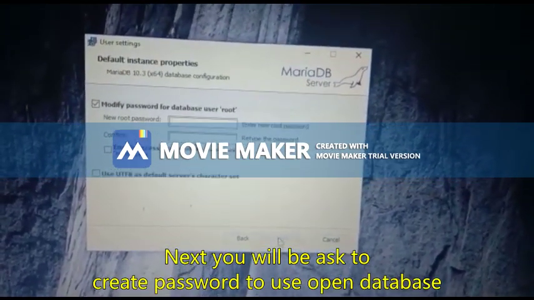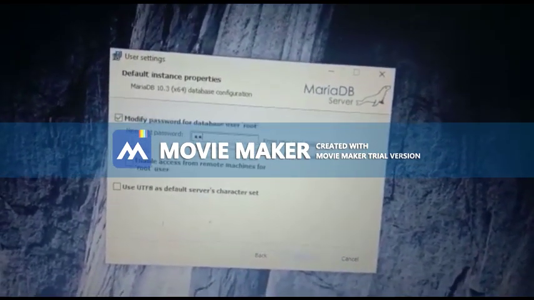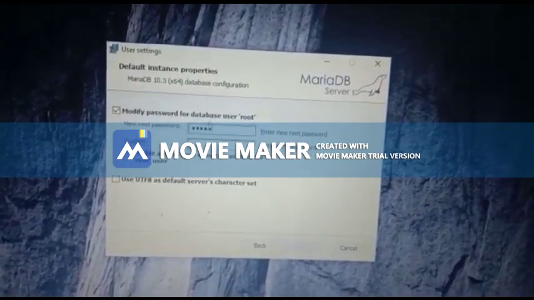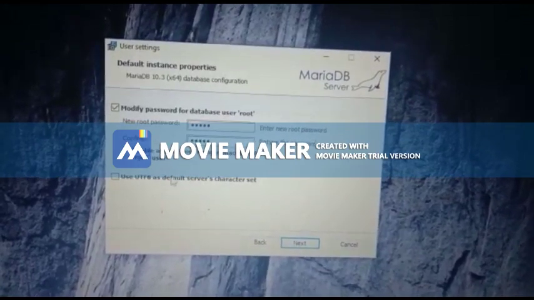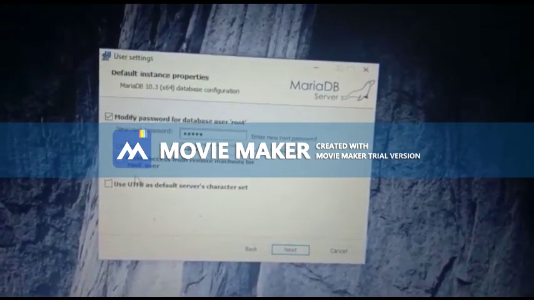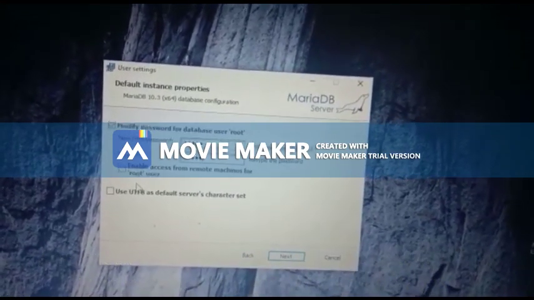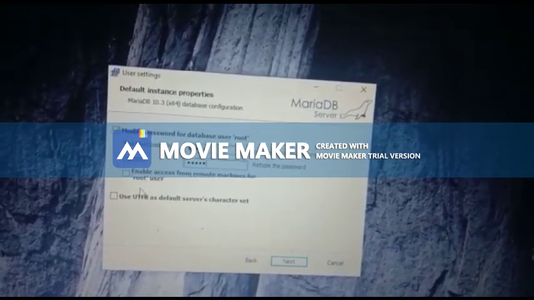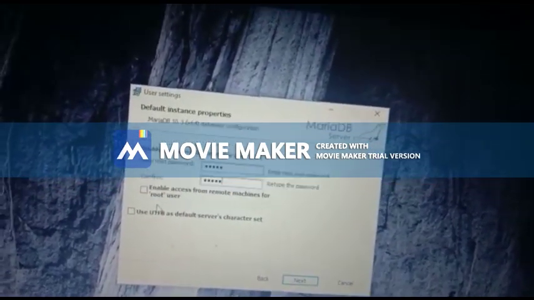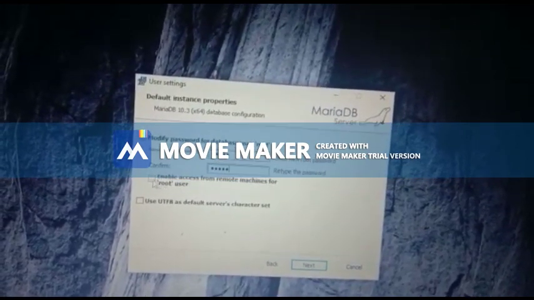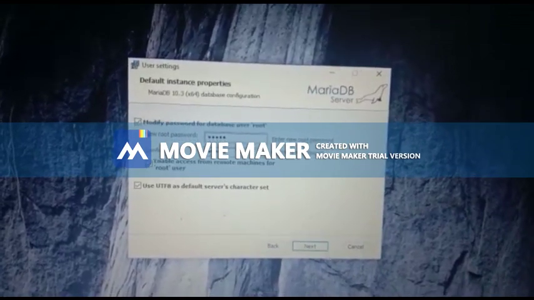Next, you will be asked to create password to use Open Database. And checklist enable access from remote machine for root user can remote Mariadb database and check all use UTF-8 as default server character set. And then click the next button.